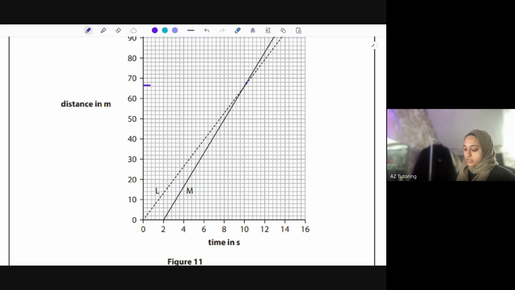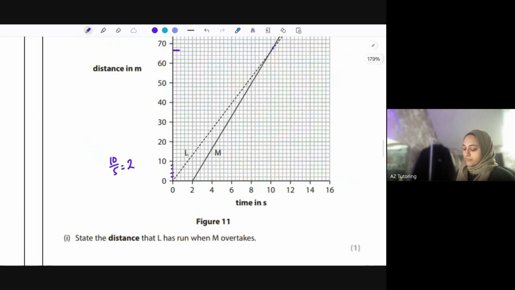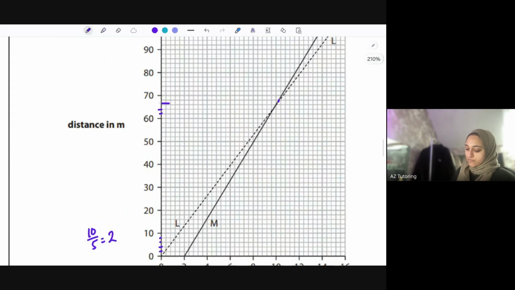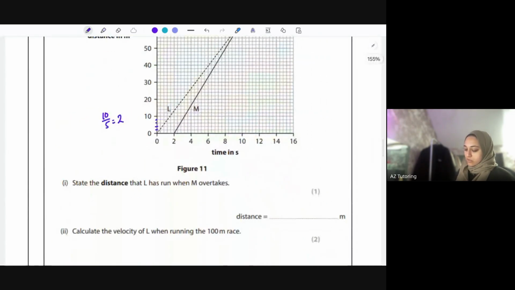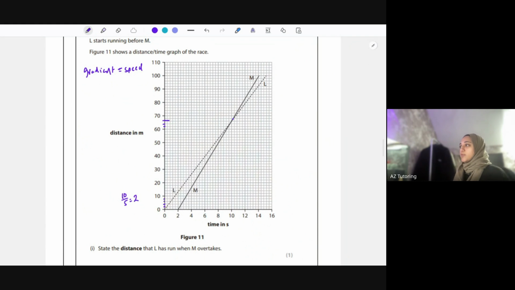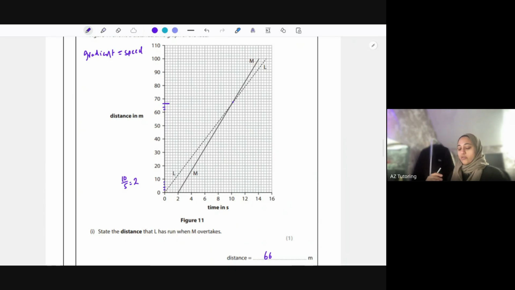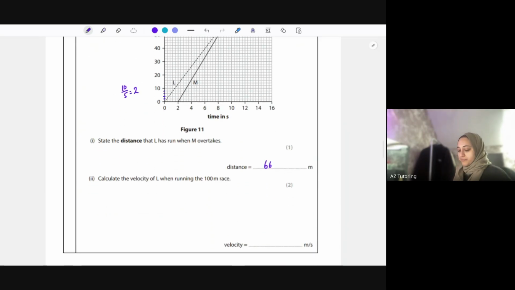Okay, so what's each box worth? Between 0 and 10, we've got 1, 2, 3, 4, 5 boxes. So 10 divided by 5 gives you 2. Each box is worth 2. So over here, we've got 62, 64, 66. Okay, so 66. Now, they would have accepted a range of answers, I think. The mark scheme says allow values between 64 and 68. So they've given you a good range, but it's when the overtake actually happens.